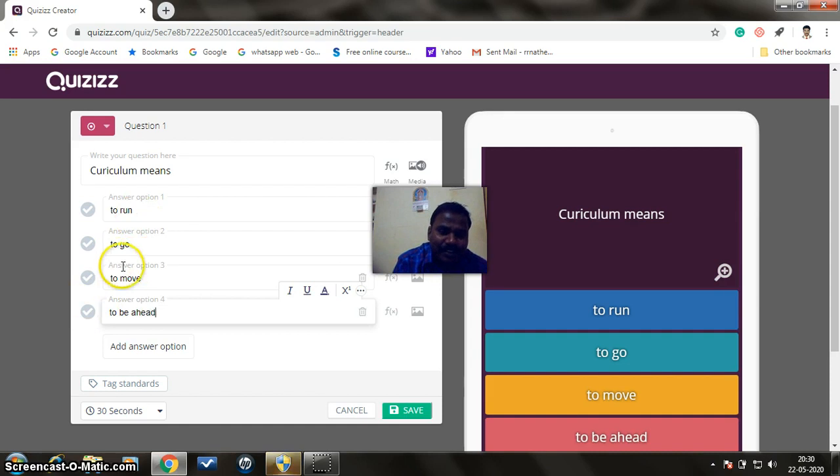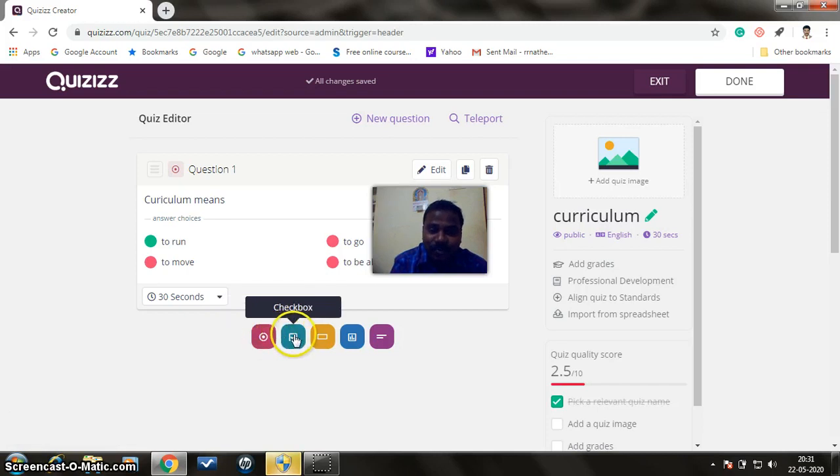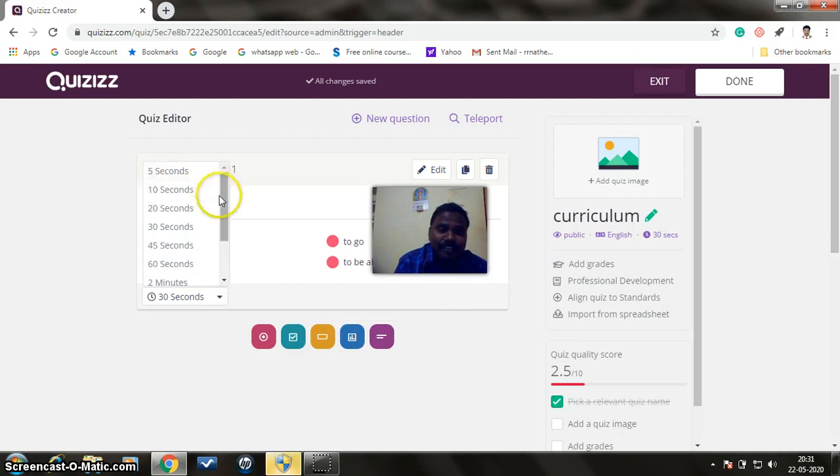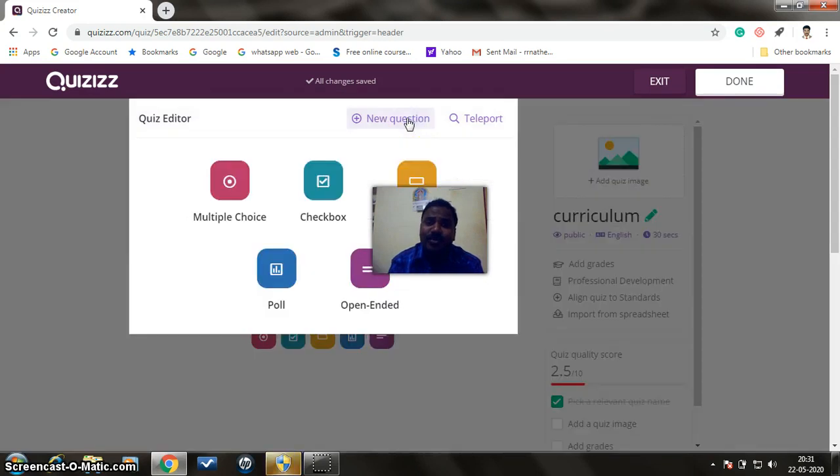After typing these things, you have to choose the right option. The right option is to be highlighted, then you can go for save. After clicking save, you will be redirected to the next question. This is multiple choice, this is checkbox, this one is fill in the blanks, like that. The time also can be fixed, from a minimum of 5 seconds to a maximum of 15 minutes for each question. Like that, you can keep editing or adding questions by choosing a new question.